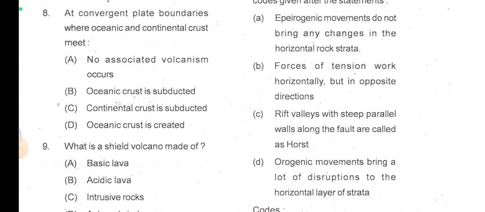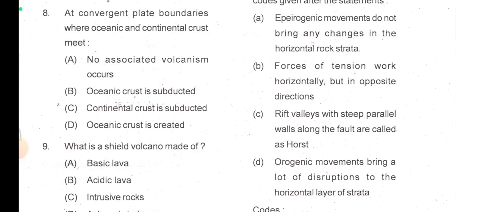Next come to question number 8. At convergent plate boundaries where oceanic and continental crust meet, no associated volcanism occurs. Oceanic crust is subducted, continental crust is subducted, oceanic crust is created.